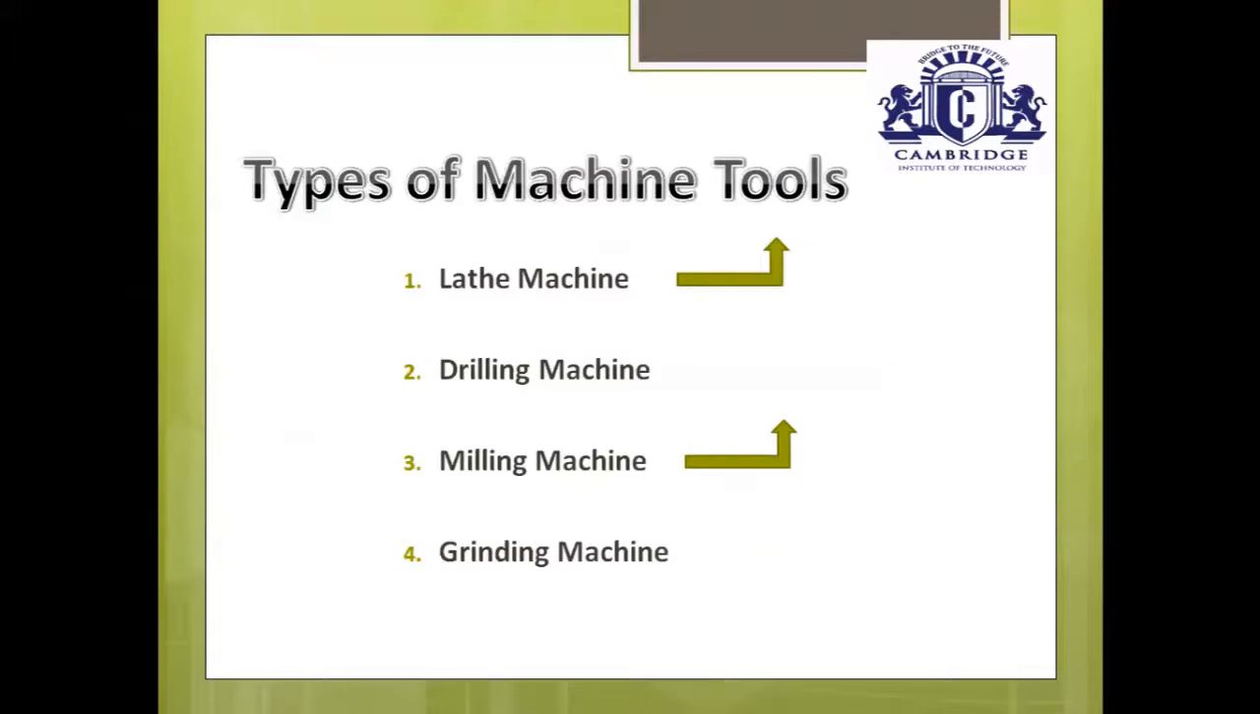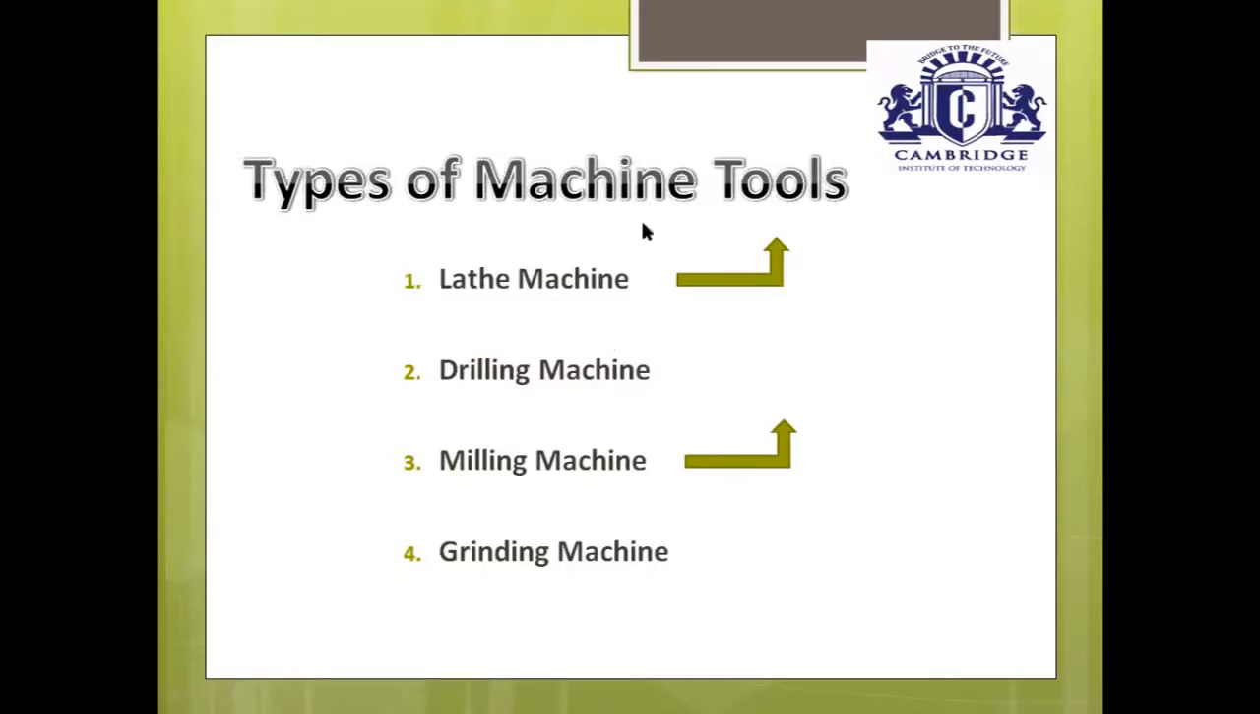Different types of machine tools. First one is the lathe machine. Second is the drilling machine. Third one is the milling machine. And fourth one is the grinding machine. Here different machines are there.